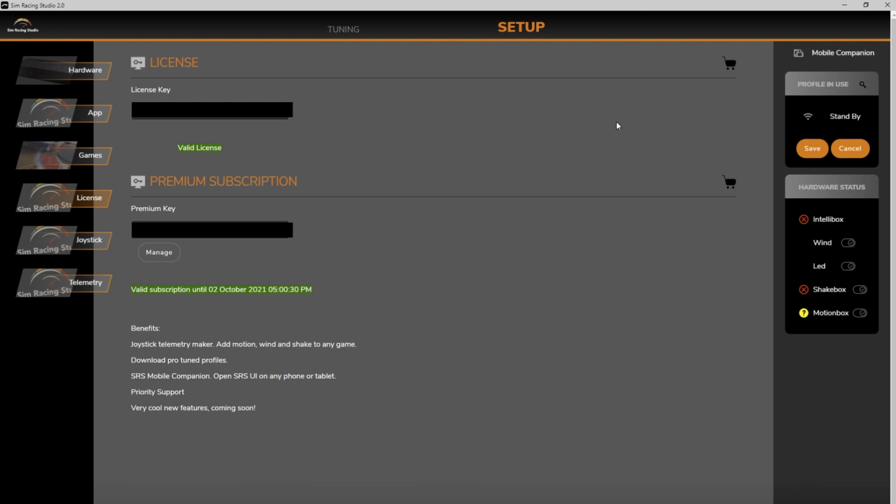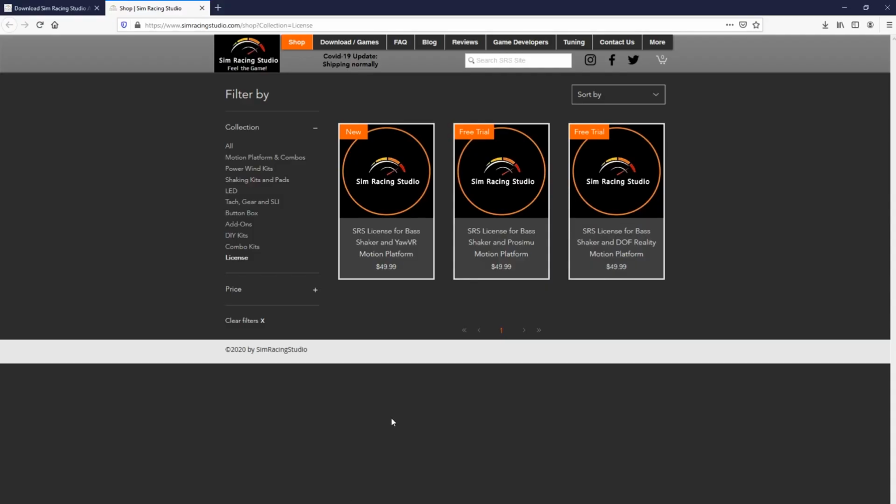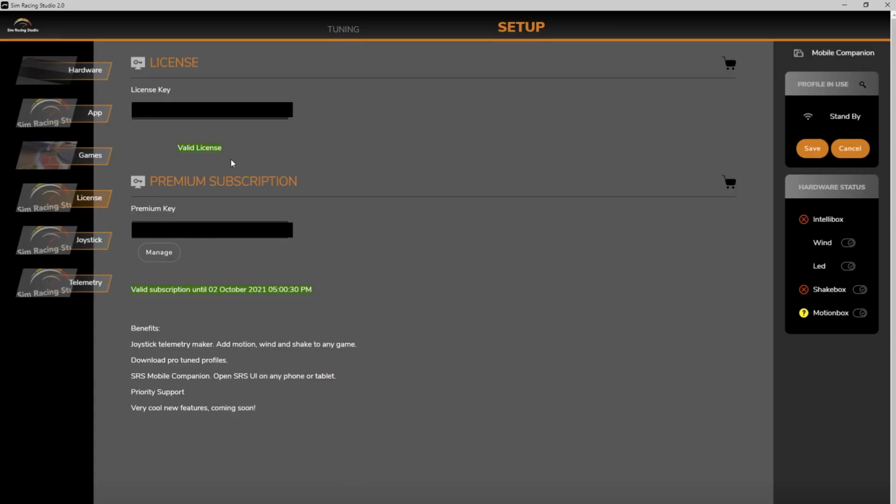So go ahead and click on this cart over here, and that will open up a web page. If you don't own Sim Racing Studio already, you're going to want to click on this option right here that says SRS license for Base Shaker and Yaw VR. Okay, and once you buy this, Sim Racing Studio will send you an email with the license key. And then once you have that entered, you're going to want to purchase the premium subscription.